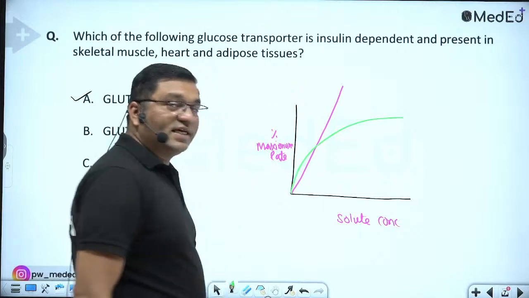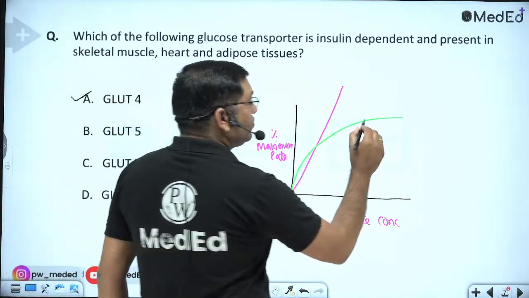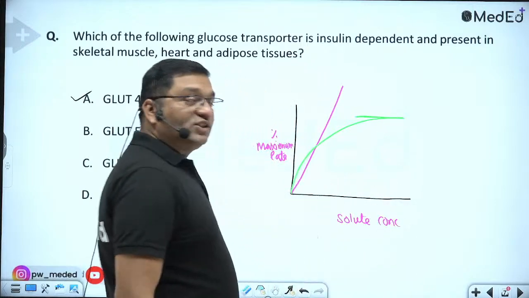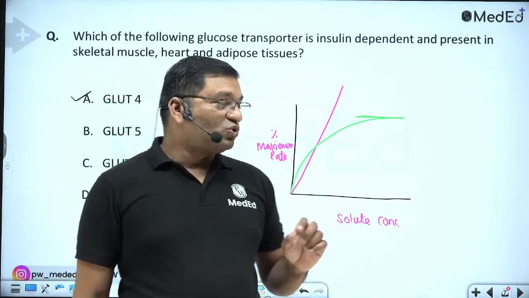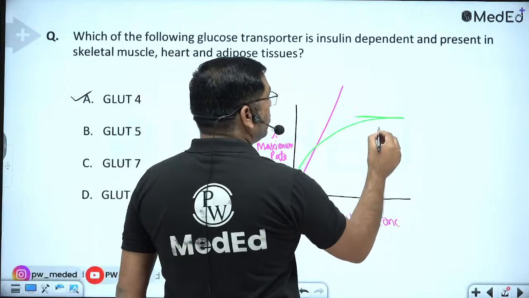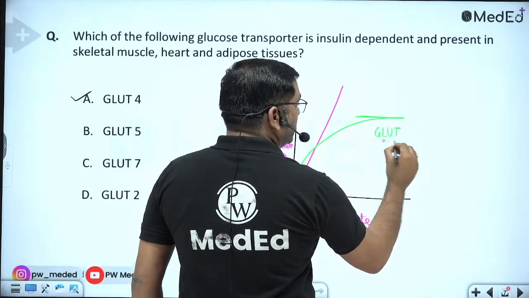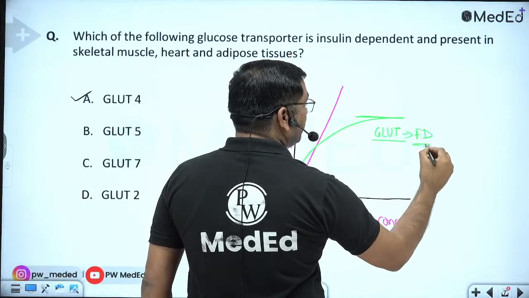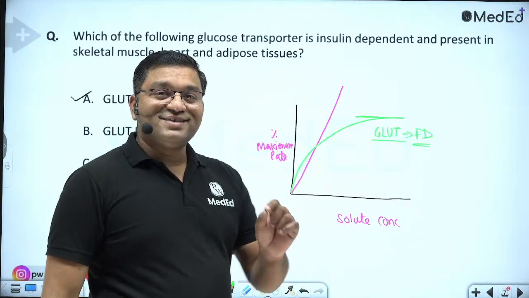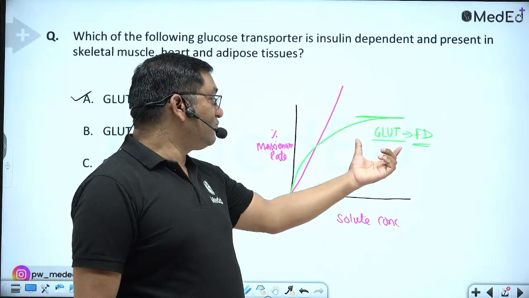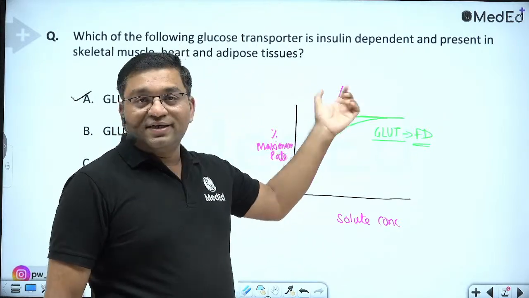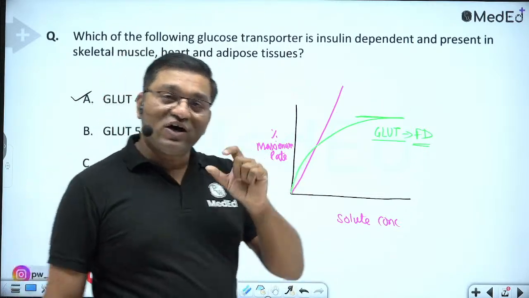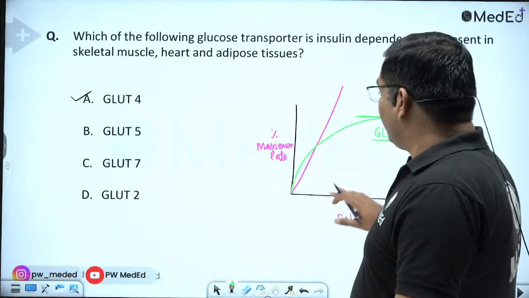It is like enzyme kinetics. It will show saturation, so that is known as saturable kinetics. It is shown by carrier mediated transport. So the GLUT transporter is carrier mediated, it is facilitated diffusion, so it shows saturable enzyme kinetics. This is simple diffusion, directly proportional, but it is a hyperbolic curve in the case of facilitated diffusion or any carrier mediated transport.